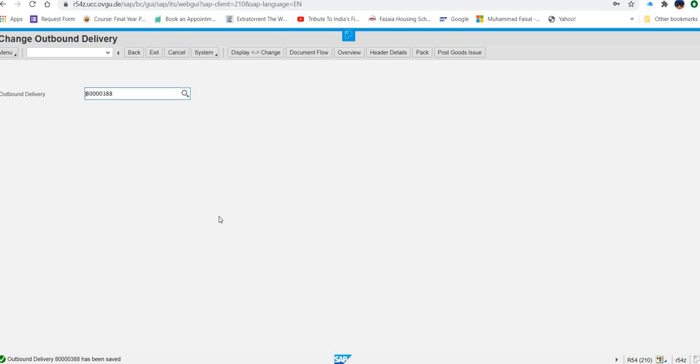Okay. Now the next step is a very short one, and in this case again the same path, and you are having this delivery document number there. Now the thing that you have to do, you have to press post goods issue. When you click on post goods issue, what happens? It will be posted.